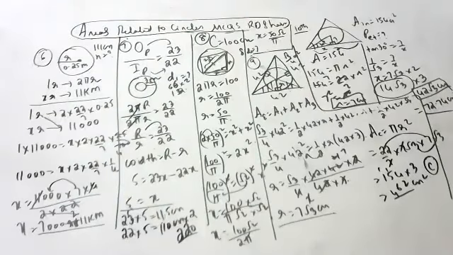72.74 option is there, children. 72.74 means D option. D is the option. Okay.